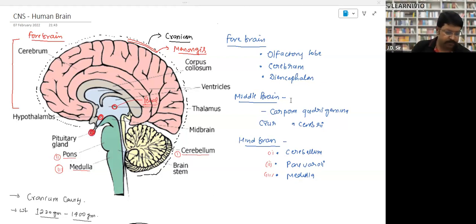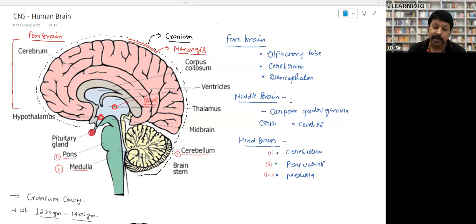So first, the protection. This is the brain. The brain is protected under multiple coverings, right? The first and foremost covering is the hair. They are the shock absorber and temperature absorber. After the hair, there is skin, right? After the skin, there is a bone that we call the cranium. We have already discussed that. What after the cranium?